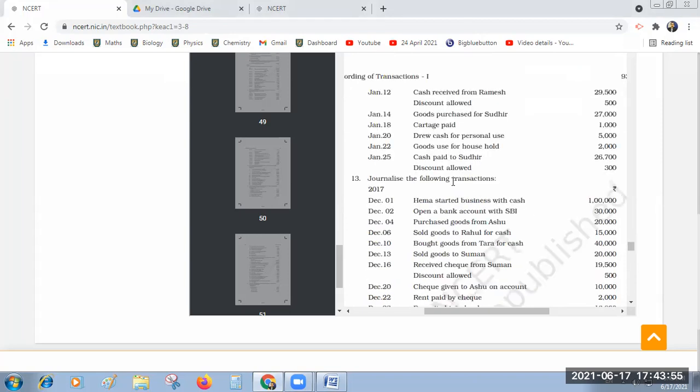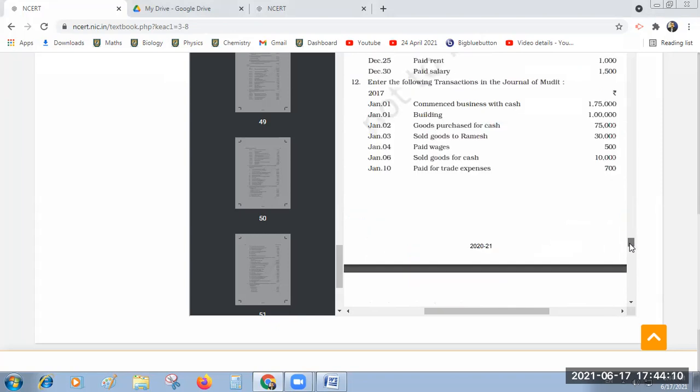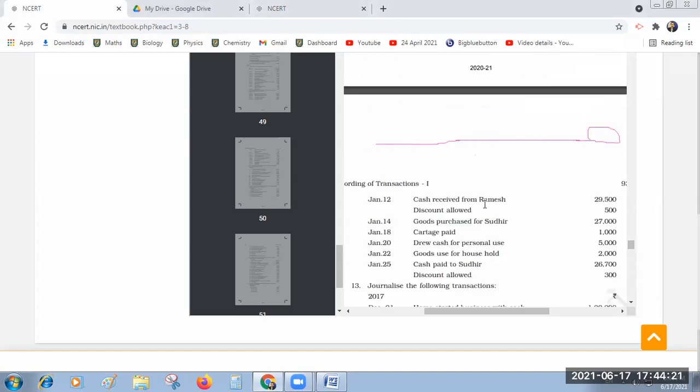Okay, next, these transactions also up to January 25th, it is there. You complete this also. Now you can see cash received from Ramesh 29,500, discount allowed 500. In the previous transaction on January 3rd, you sold goods to Ramesh, 30,000 worth of goods. But you settled his account with 29,500 rupees cash and 500 you allowed as discount.